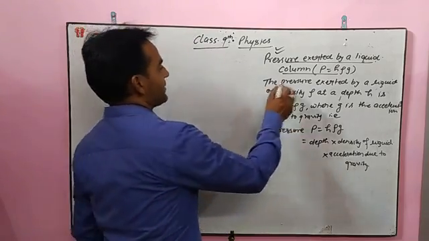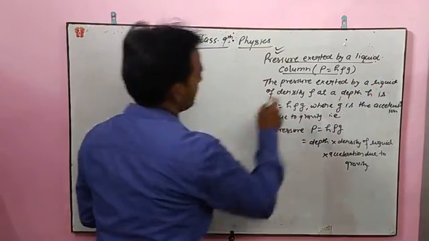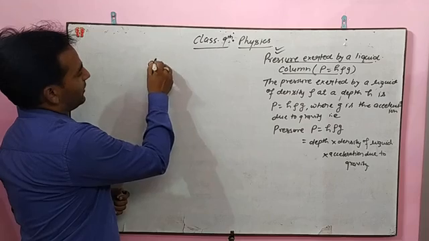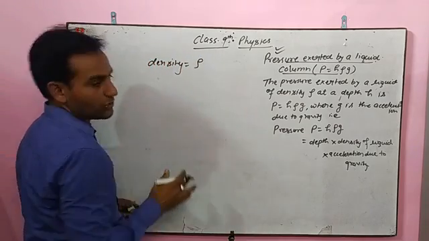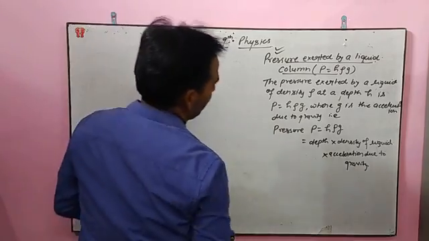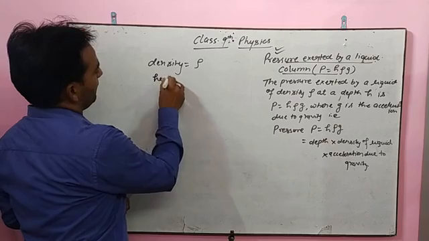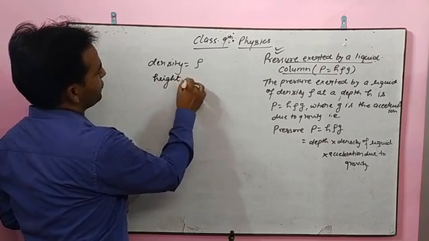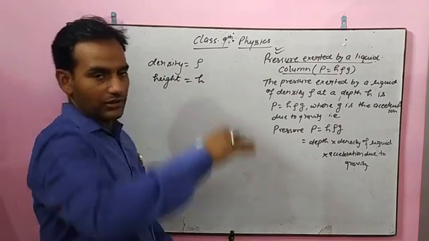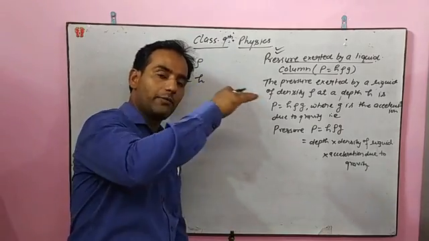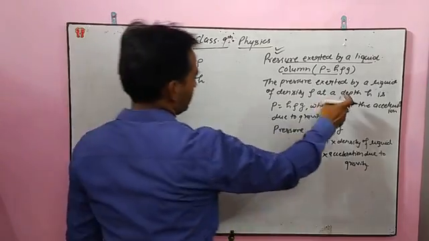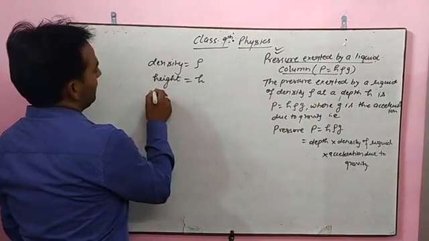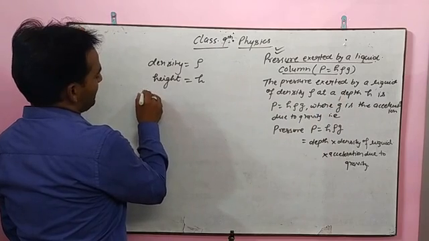So the pressure exerted by a liquid of density, I am just writing, let us assume the density of the water is rho. This is called rho. At a depth h, and the height which we are assuming is h. How much depth you have filled the water, that also matters a lot. Now we are talking about gravitational acceleration.